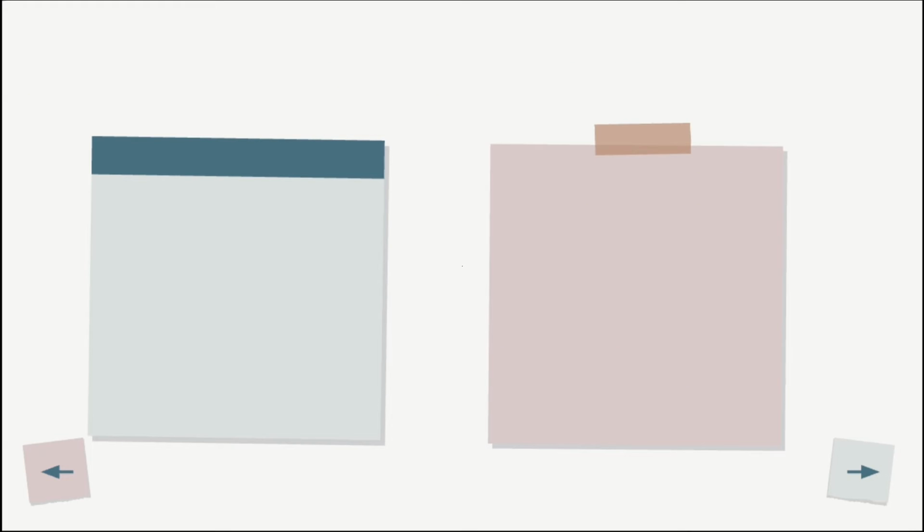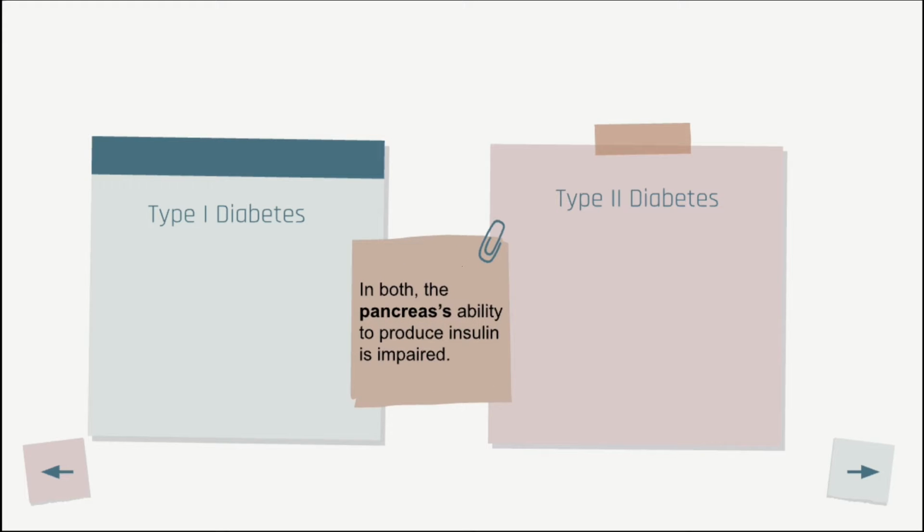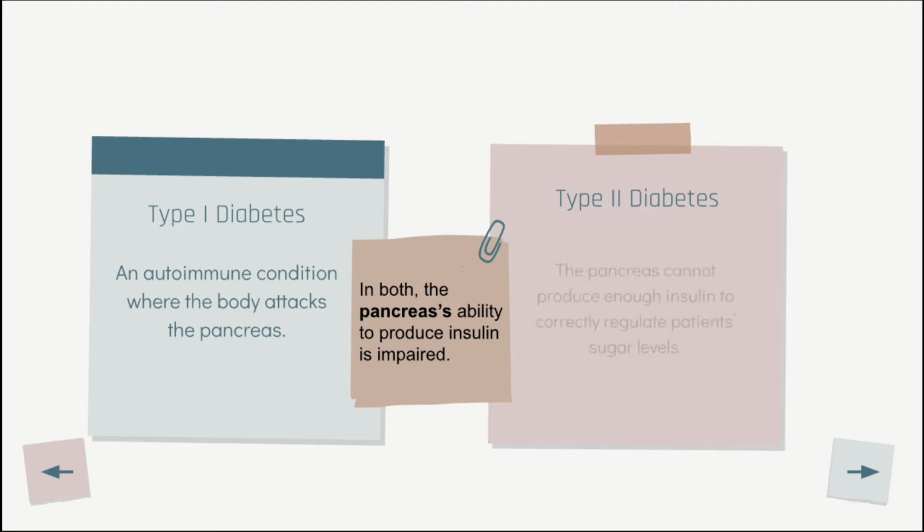There are two types of diabetes we'll go over, type 1 diabetes and type 2 diabetes. In both type 1 and type 2 diabetes, the pancreas' ability to produce insulin is impaired. Type 1 diabetes is an autoimmune condition that occurs when a patient's body begins to attack the pancreas. Alternatively, type 2 diabetes occurs when the pancreas is unable to produce enough insulin to correctly regulate patients' blood sugar levels, and occurs more often in late adulthood as a consequence of obesity or poor diet.